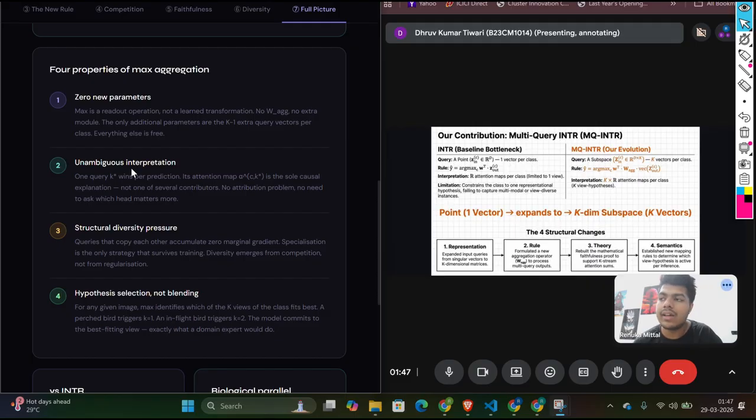And the third point is structural diversity, that is, all the k vectors are not copies of each other. Instead, they learn different perspectives of each class and have a fierce competition among themselves to win. And fourth is hypothesis selection. That is, we take the k views of a class and take the one that fits the best, and then compare it to the maximum. So a model is committed to the best fitting view. That is exactly what a human would do as well.